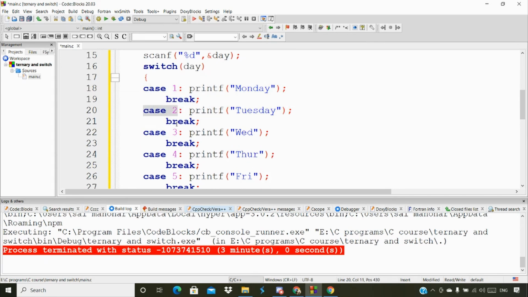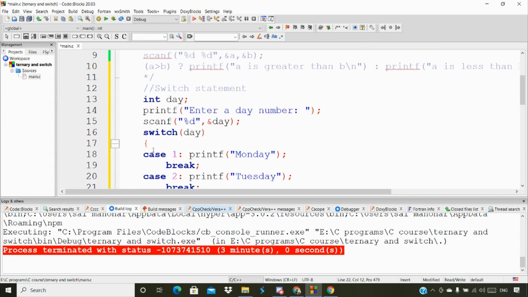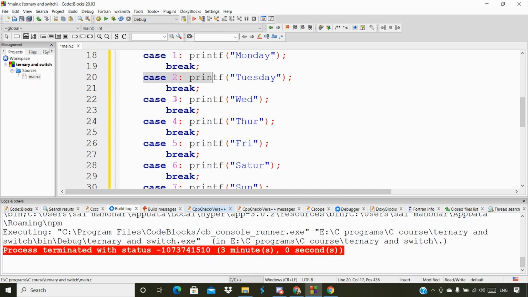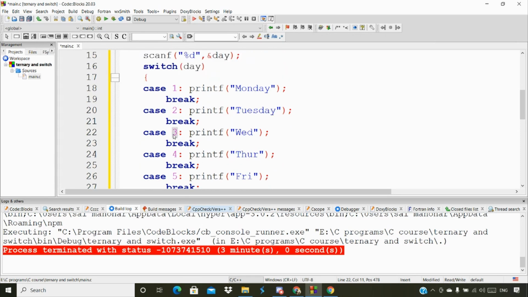Whether it is 2 or 3, whatever we select, it's going to compare the first line and second line, and finally the third line. If, for example, the third line is the output entered by the user, then it's going to execute the third line.